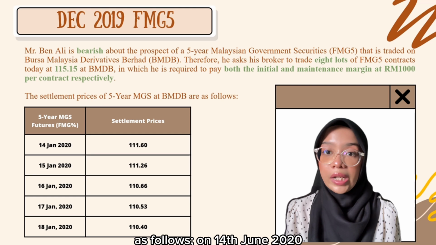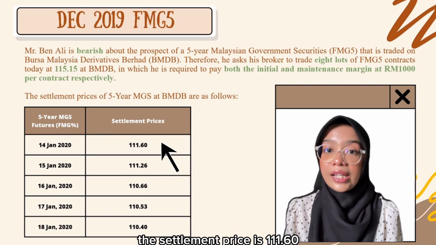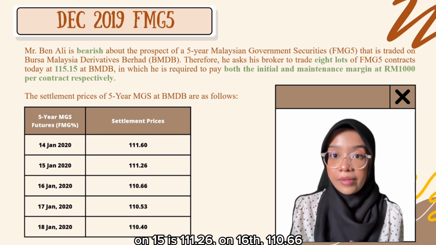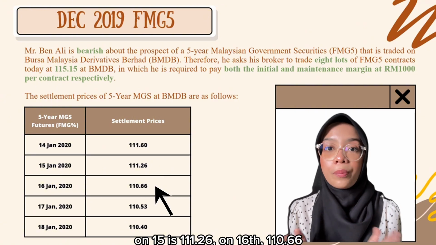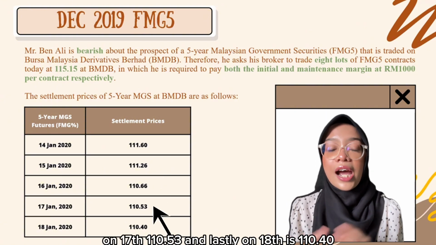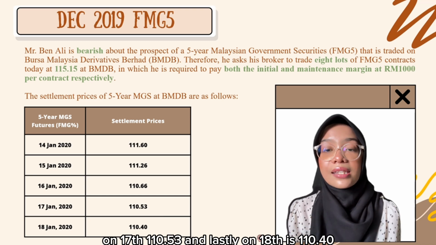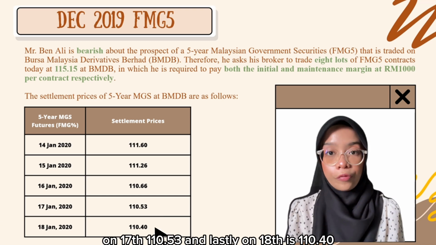On 14 Jan 2020, the settlement price is 111.60. On 15 is 111.26. On 16, 110.66. On 17, 110.53. And lastly, on 18 is 110.40.